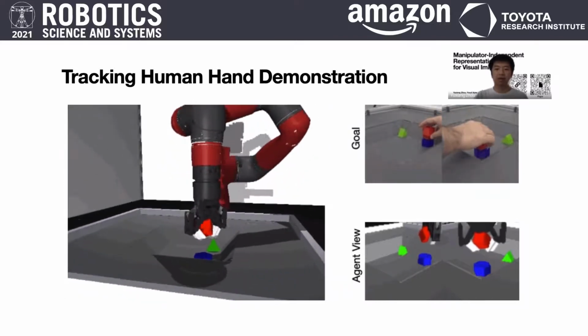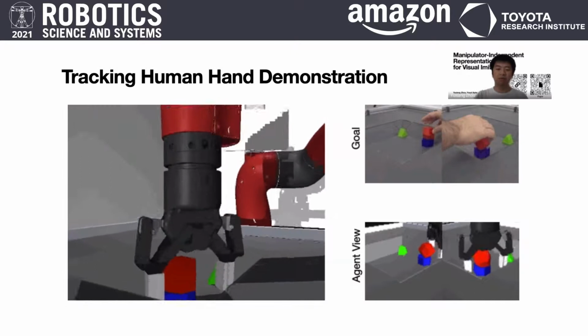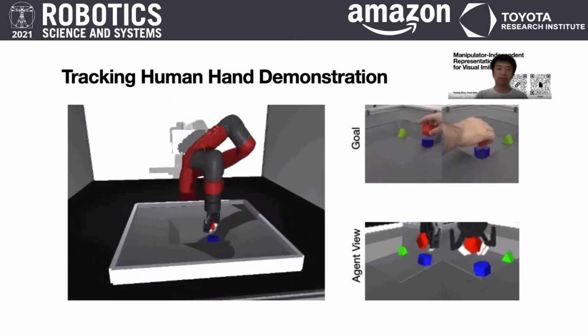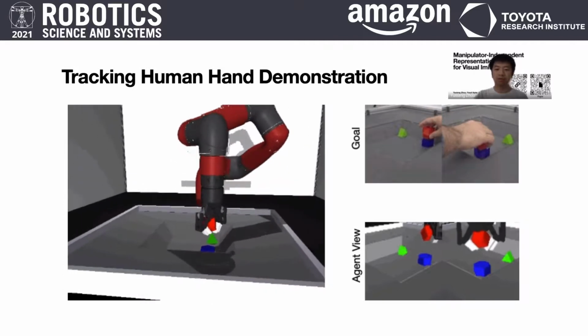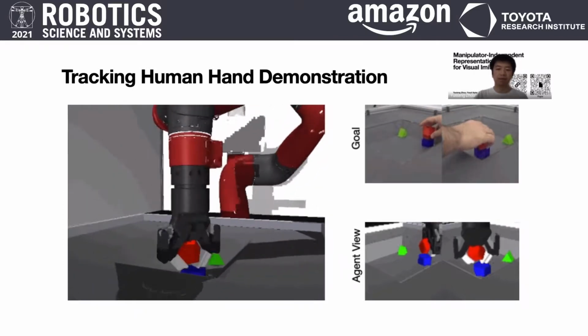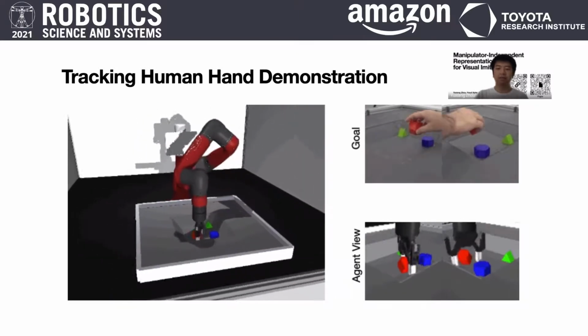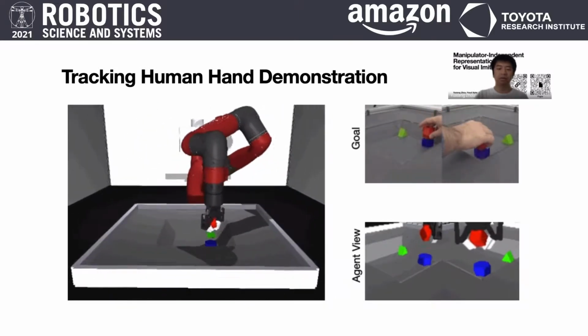Experimental results. Here we show a robot in simulation in action following a human hand demonstration on the left. We show the environment that the agent is operating in from a moving camera point of view. On the top right, we show the goal sampled from the trajectory in both left and right camera views. These are also what the agent will observe. The bottom right shows the camera view in simulation, which is also exposed to the agent.